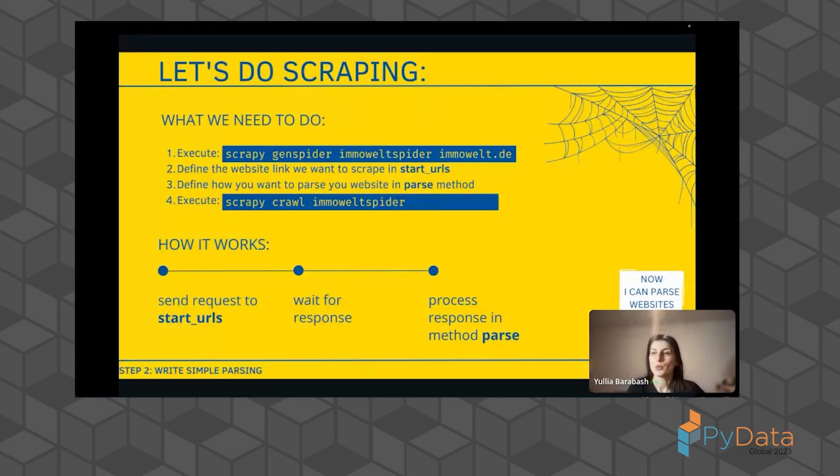So what it will do, basically, we first of all execute this command. After that, it will create a spider with defined templates that we will go through. We define our URL, we define the methods that we use for parsing, and at the end we simply execute our spider. Great. So let's do this.